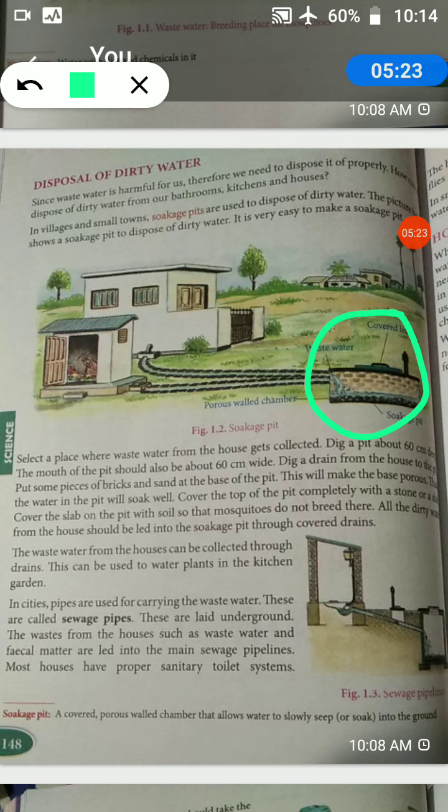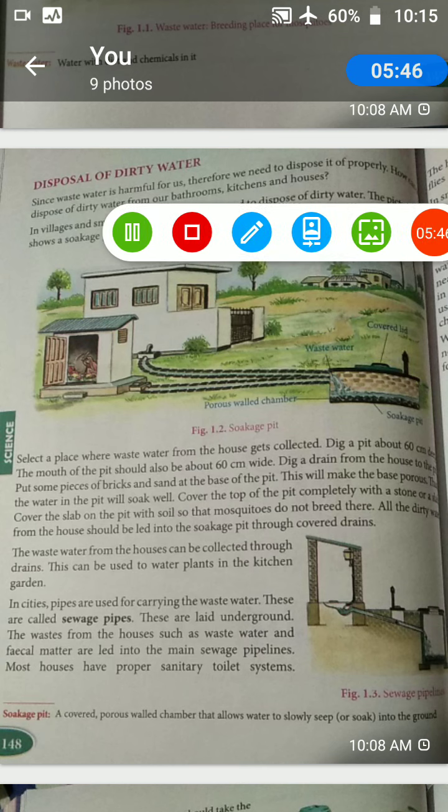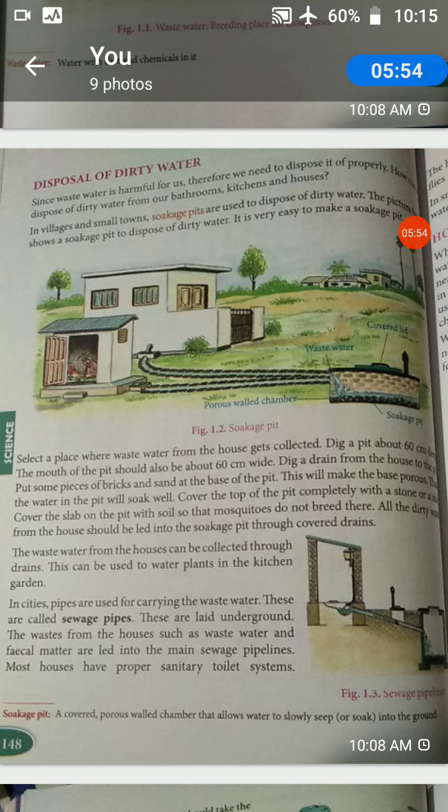It is very easy to make a soakage pit. How to do it? Select a place where the wastewater from your house gets collected. Dig a pit about 60 centimeters deep. The mouth should also be the same size. See, the mouth is 60 centimeters and here also it should be 60 centimeters. Understood? Then at the base of the pit, cover with sand.